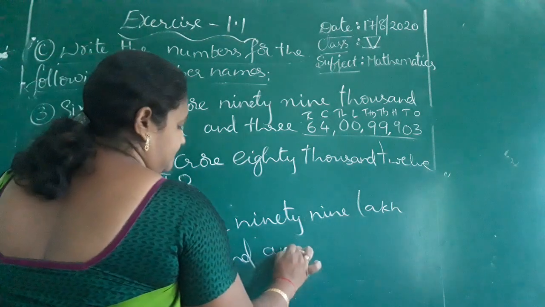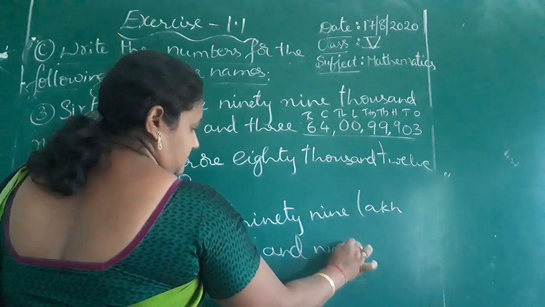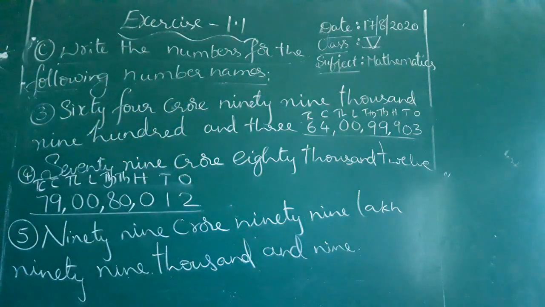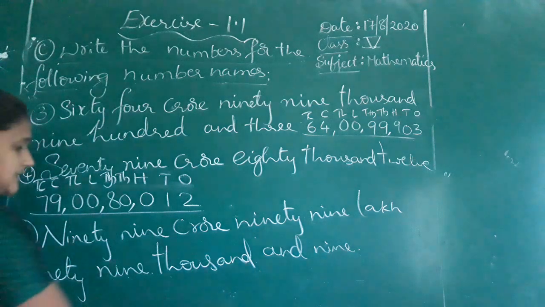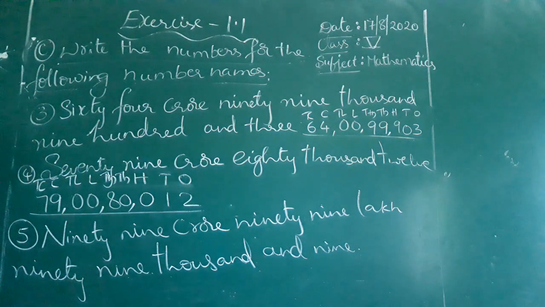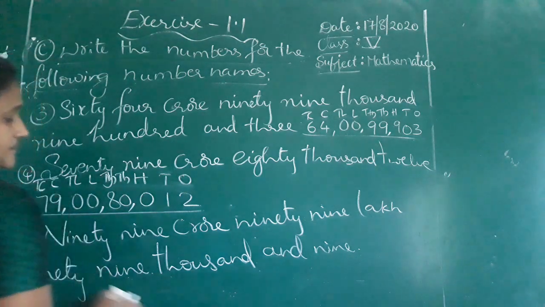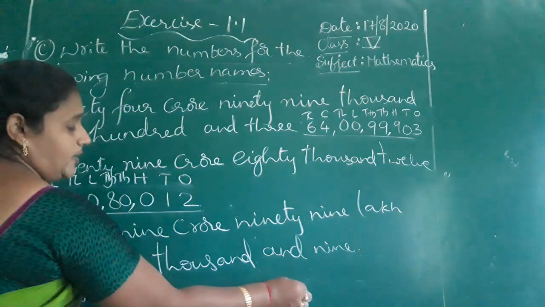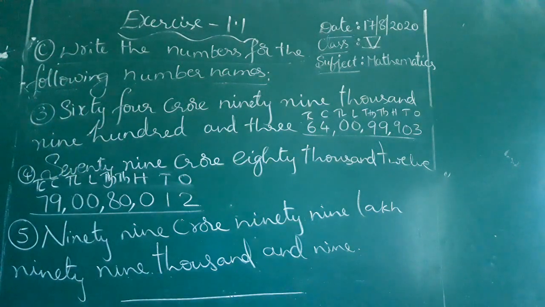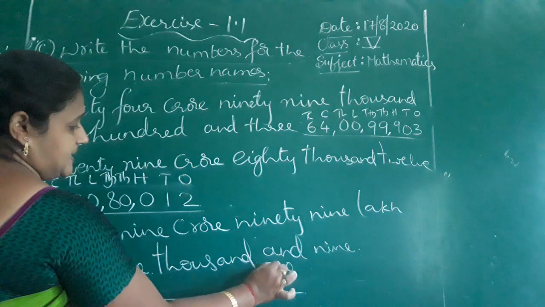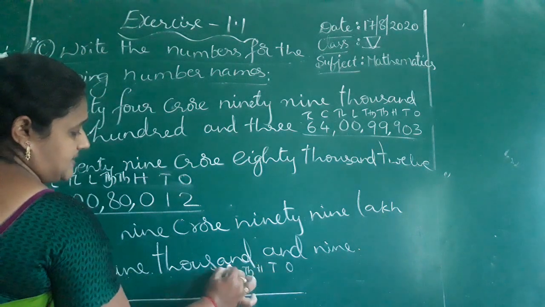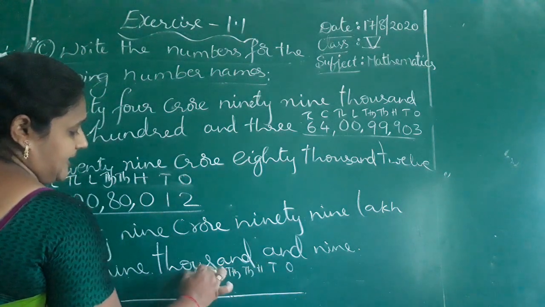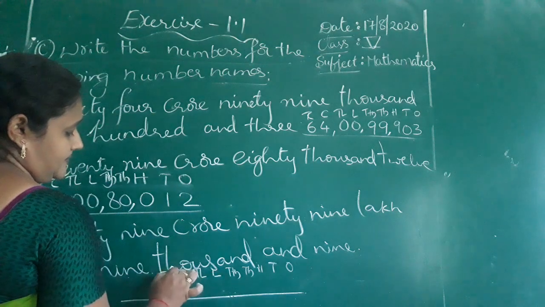And 9. Okay, how will you write the place values? See that as usual. I think you can't see that, I'll write some words up. Now are you okay to see? Yes. Ones, tens, hundreds, thousands, 10,000, lakh, 10 lakh, crore, 10 crore.